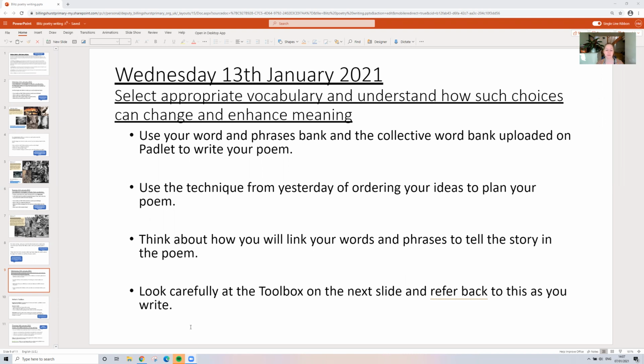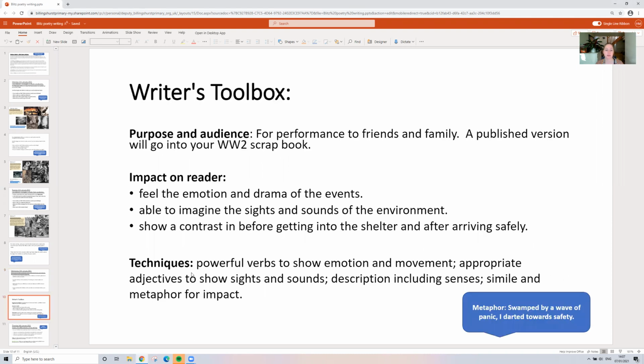What I want you to really think about again is the toolbox, which we have on the next slide. I want you to keep thinking about this as you work through and write your poems. So let's look at the toolbox together. We've got our purpose and our audience. You're going to perform this at the end of the week to friends and family, but we'd also really love you to publish your poem so it can go into your World War II scrapbook. It's something you're really proud of, and you can think about how you could illustrate the poem, just like when we publish in school. Now let's think about what the impact on the reader needs to be. They need to really feel the emotion and drama of the events.